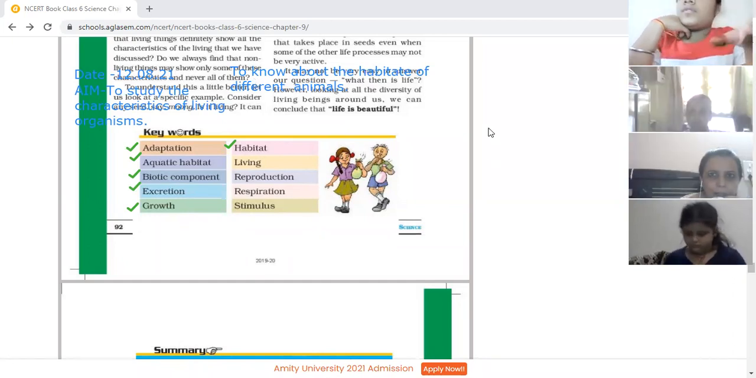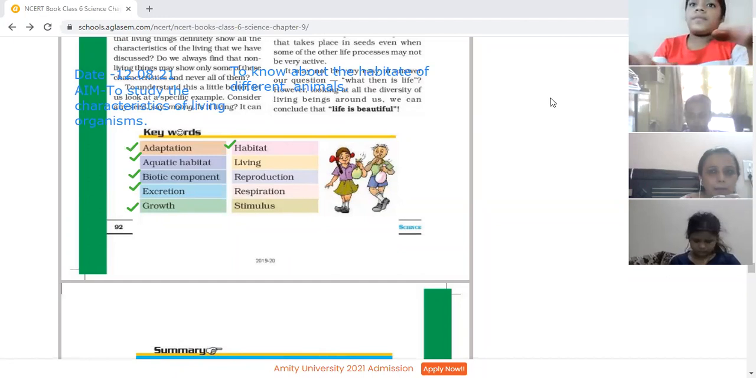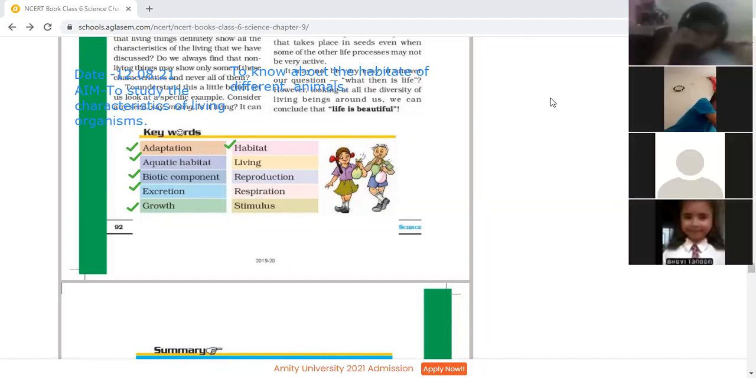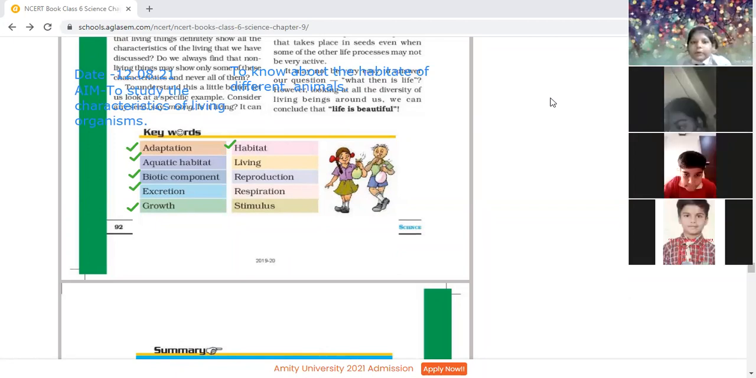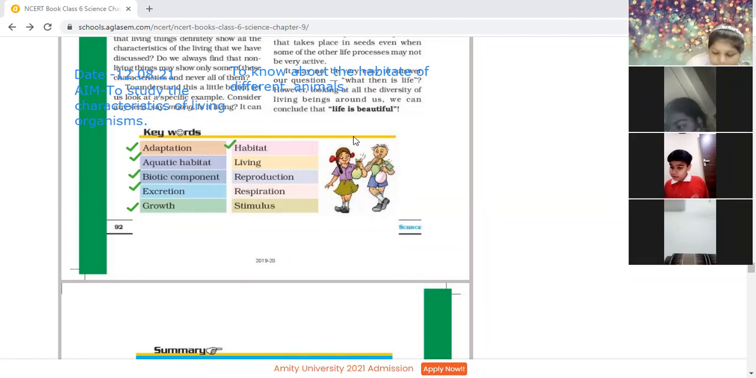So children, living is not the place where the people live. This is what shows the live examples, like we are the living organisms that we are talking about. Okay.